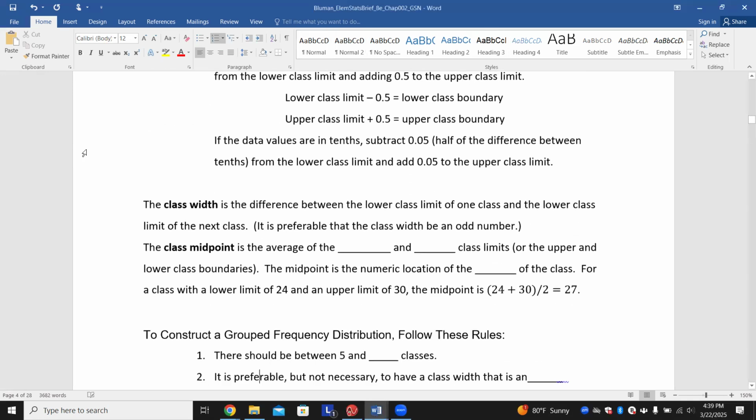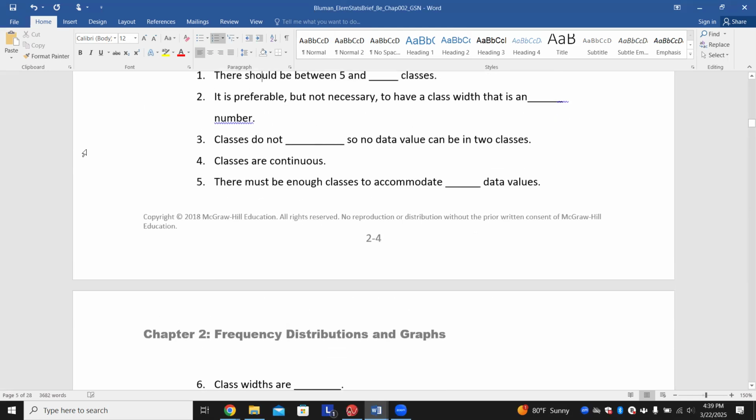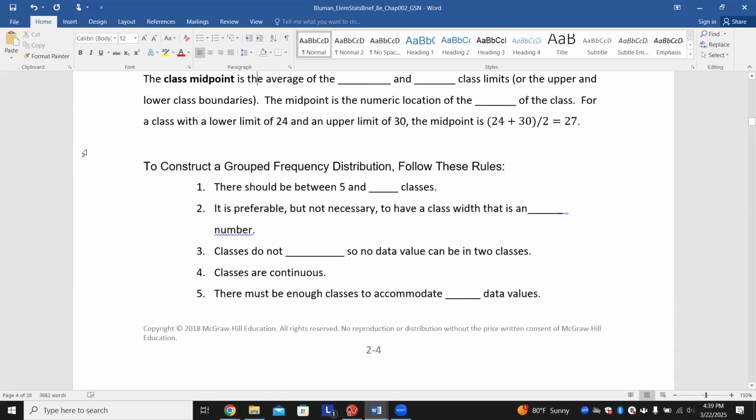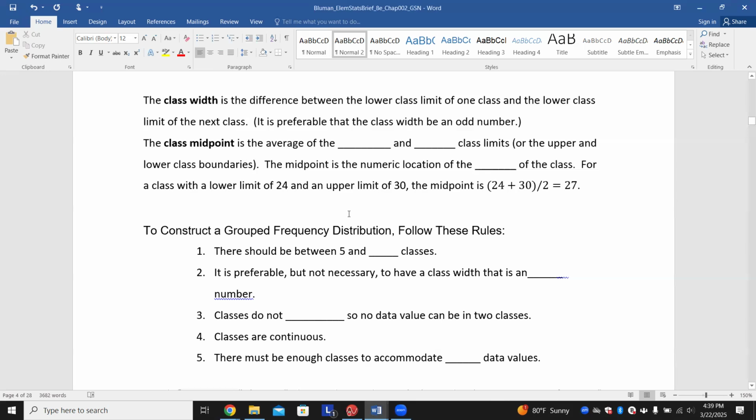All right, so the class width is the difference between the lower class limit of one class and the lower class limit of the next class. It is preferable that the class width be an odd number to help you out, but it's not always the case. The class midpoint is the average of the lower and upper class limits, or the upper and lower class boundaries. The midpoint is the numeric location of the center of the class.